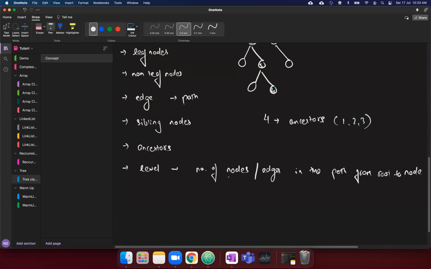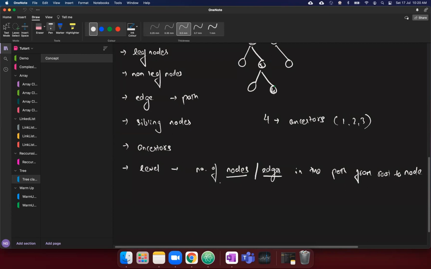Some books define it as number of nodes, some as number of edges. In the interview, you can ask the interviewer for the definition. You can clarify which definition they are thinking of, and that's it.